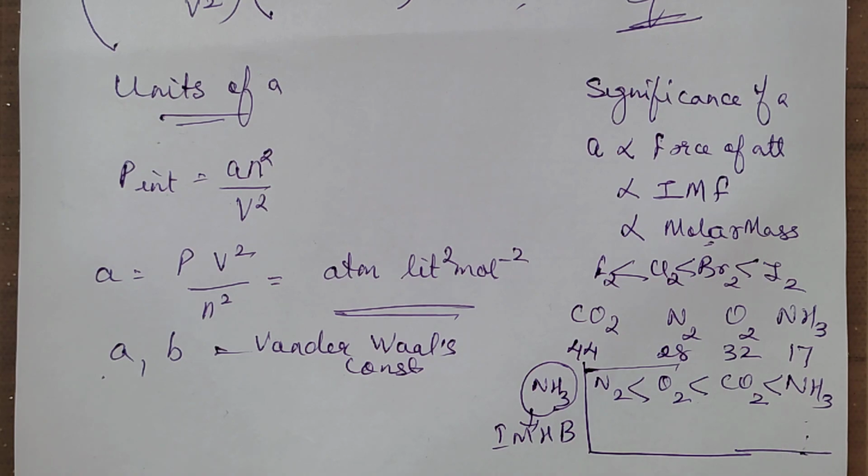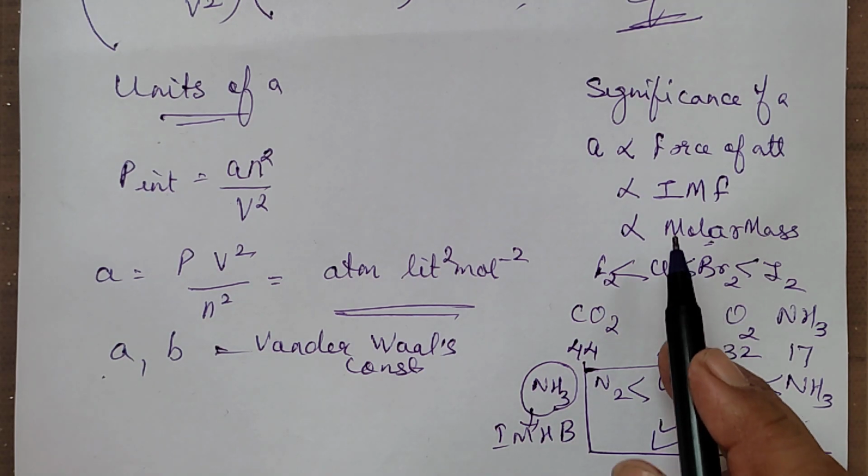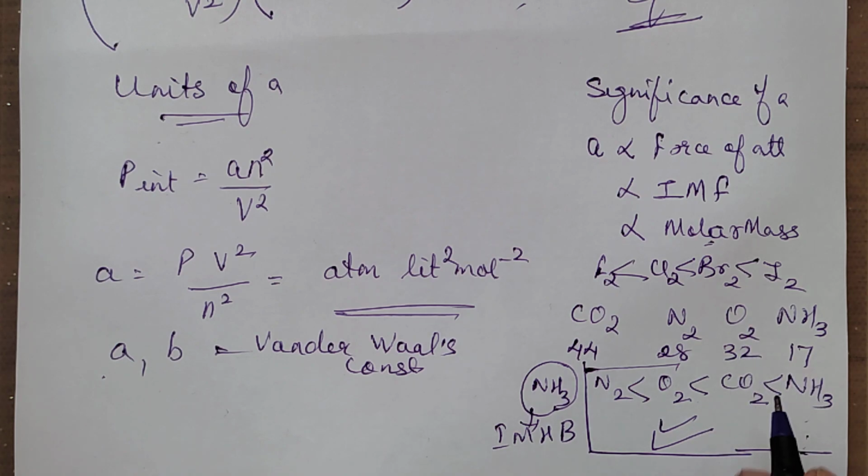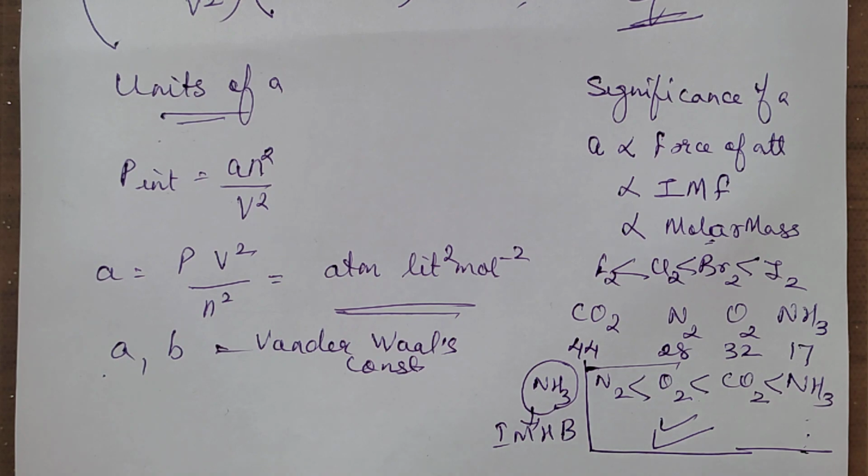In case you're asked to arrange these molecules in increasing order of their ease of liquefaction, this will also be the order. The more the intermolecular forces of attraction, the more will be the ease of liquefaction; in a way, the more easily they can be liquefied. Ammonia can be most easily liquefied.